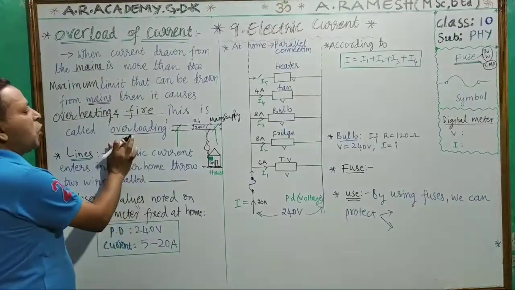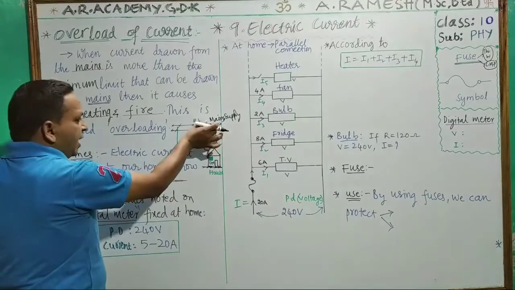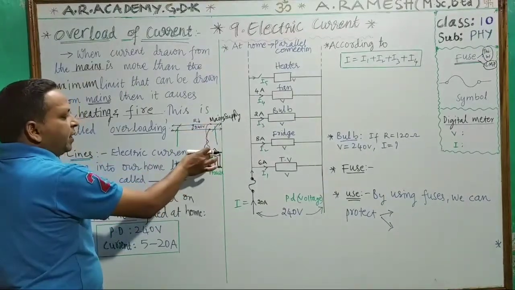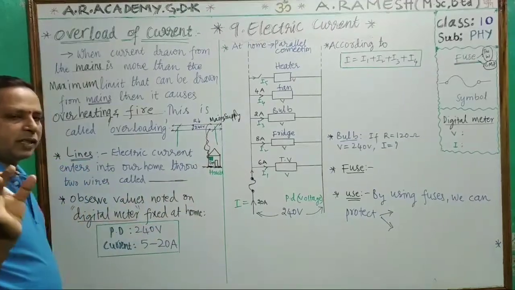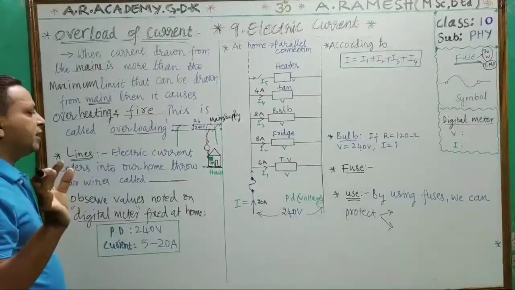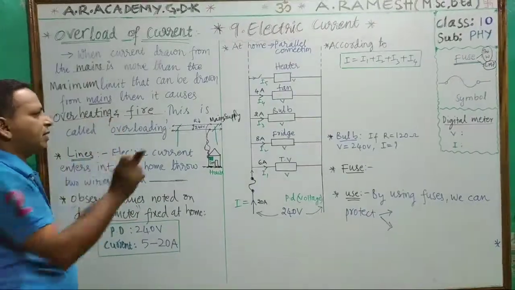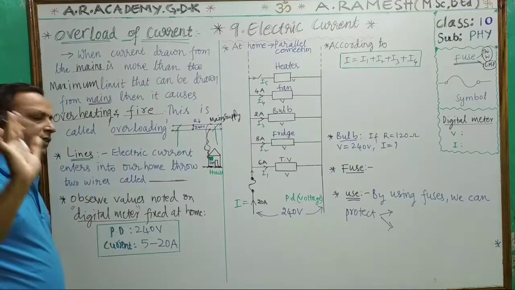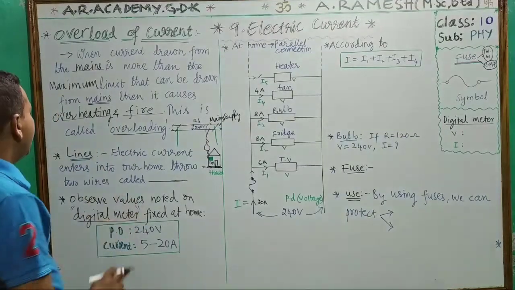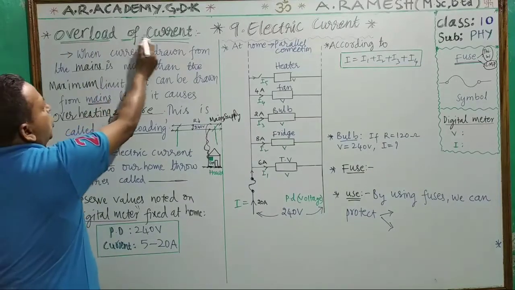That is called overloading. Remember, this is overload of current.